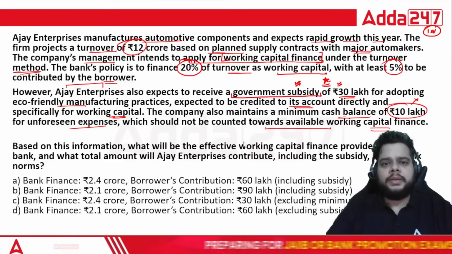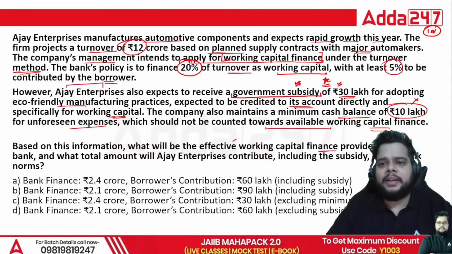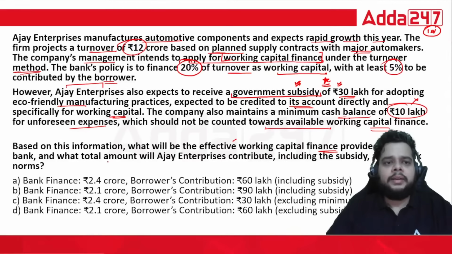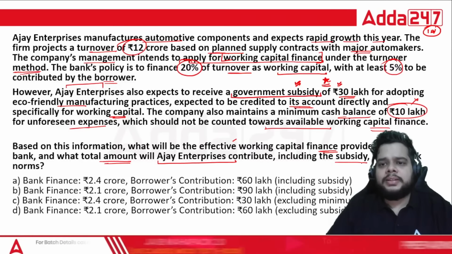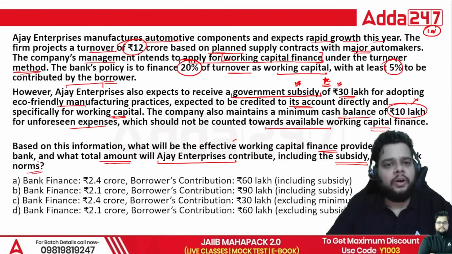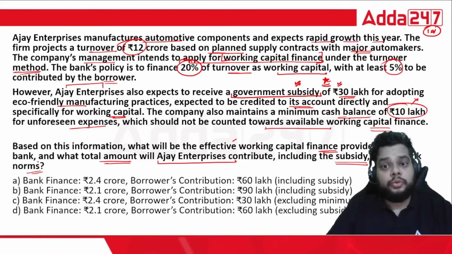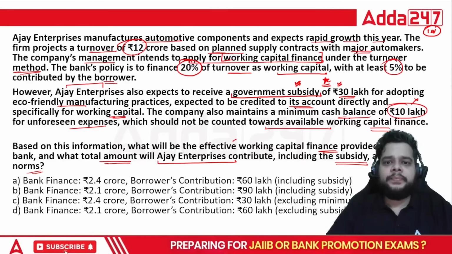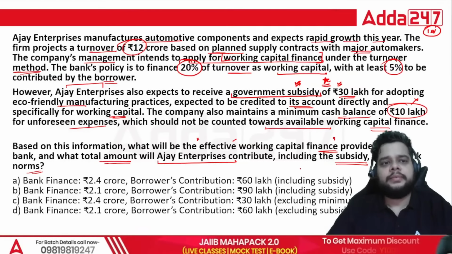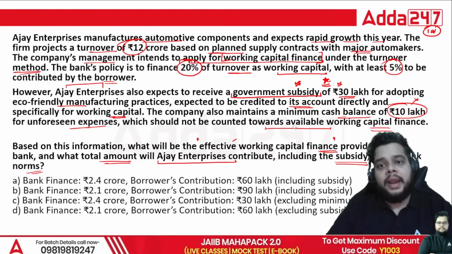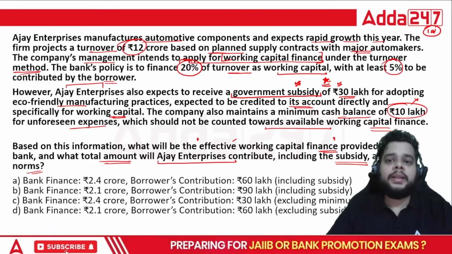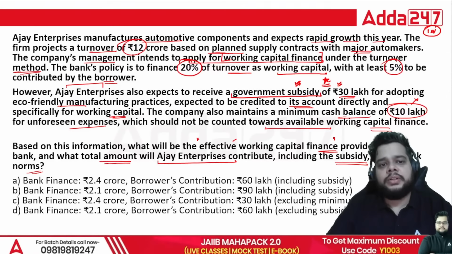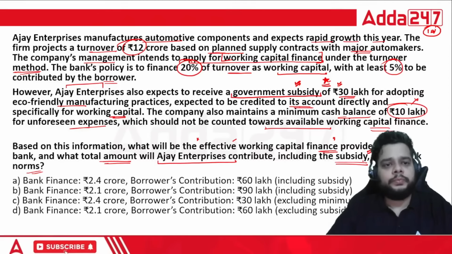Based on the information, what will be the effective working capital finance provided by the bank? What total amount will Ajay Enterprises contribute, including the subsidy, as per the bank norms? Okay, two things are being asked. First, what is the effective working capital finance provided by the bank? And secondly, the more important one, what will be the ultimate amount which Ajay Enterprises will contribute, which includes the subsidy also.